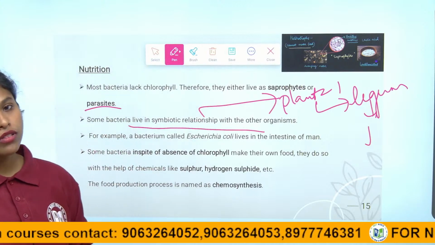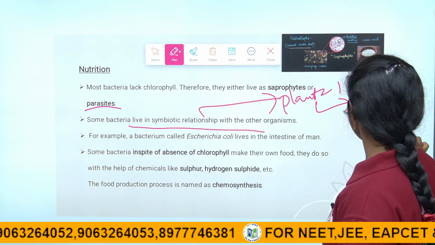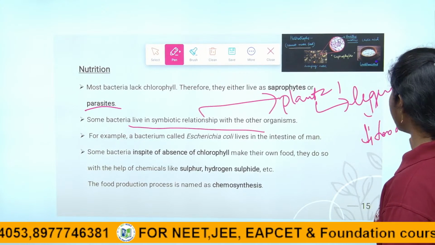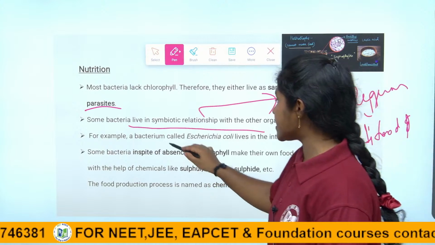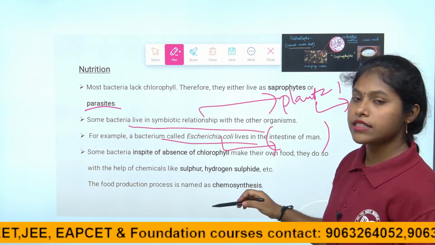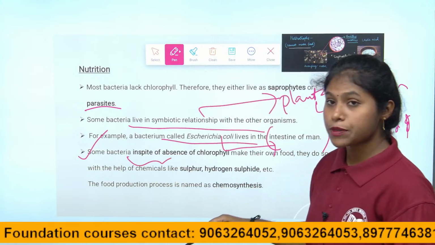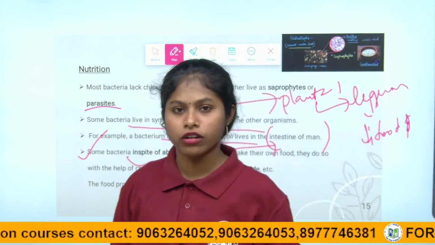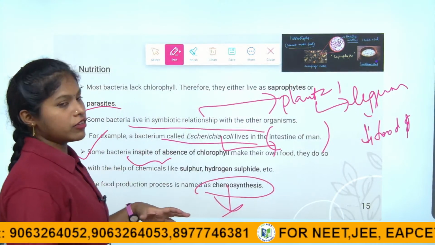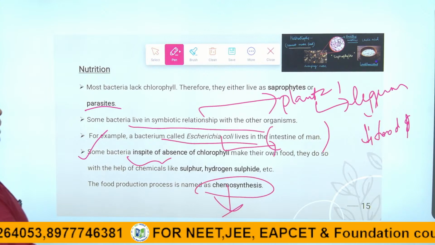So the plant uses the nitrogen, and the bacteria also benefit, getting food and shelter. Right children, and another good example is E. coli. E. coli is a bacteria which is present inside the small intestine of man. Right children, some bacteria, in spite of the absence of chlorophyll, also make their own food with the help of chemicals. That process we call chemosynthesis, which means the production of food with the help of chemicals. This is about the nutrition of the bacteria, children.